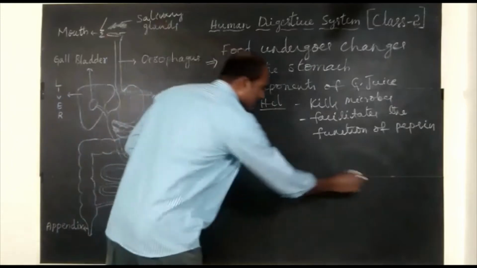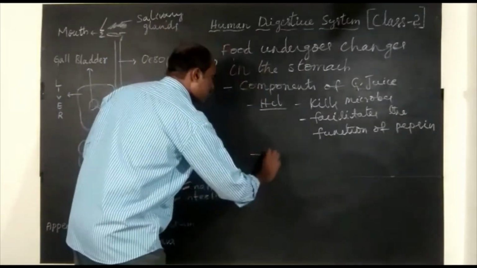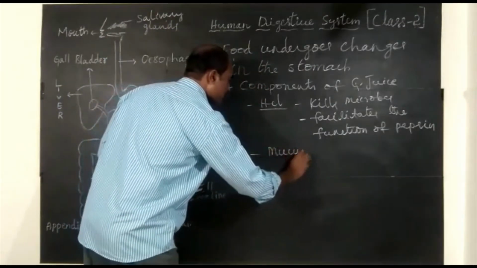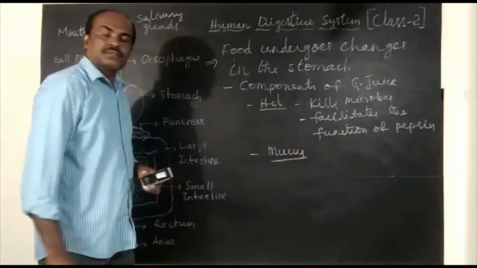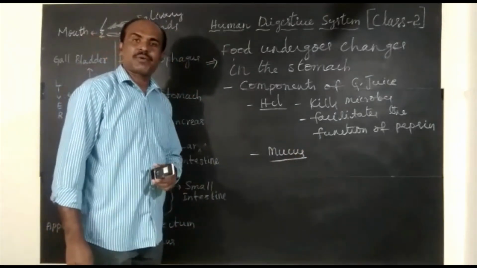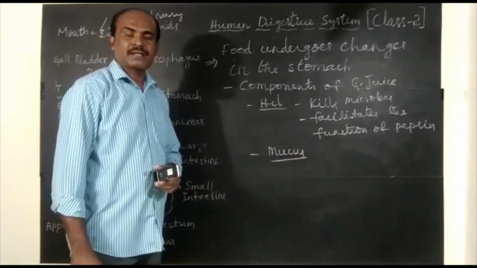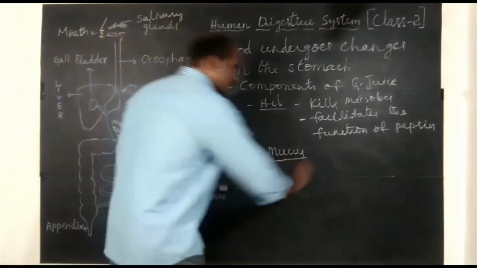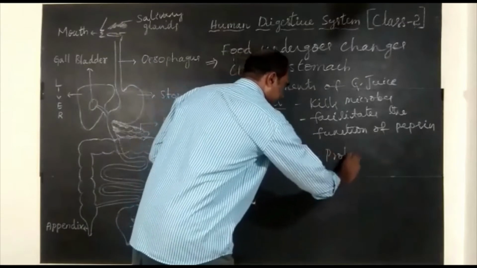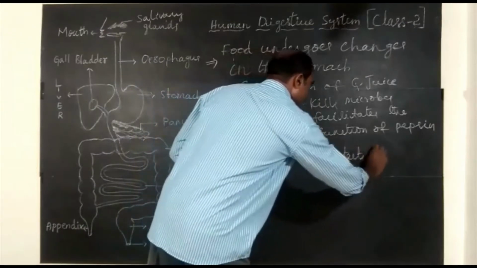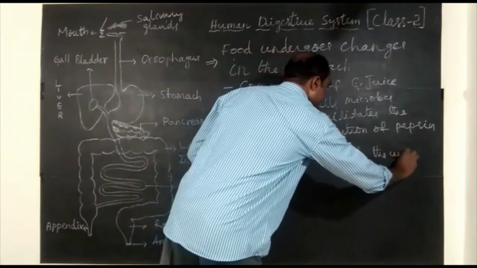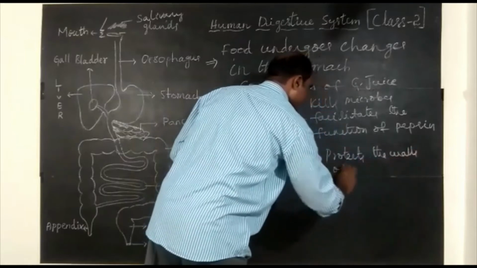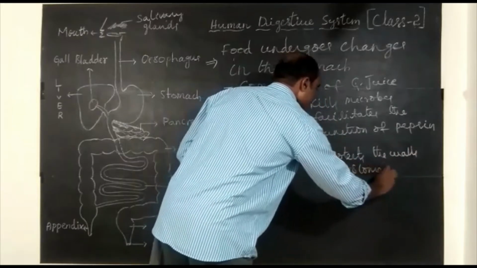Now let us talk about mucus. This mucus protects the walls of the stomach from the action of HCl. Why should it protect?